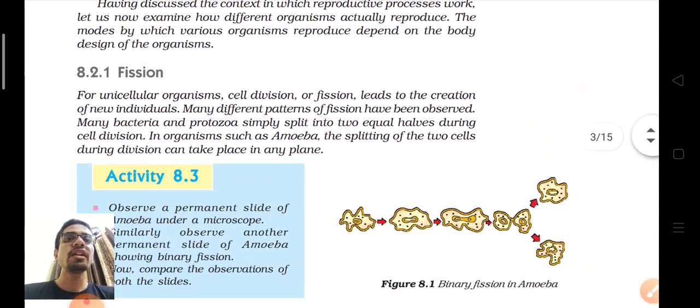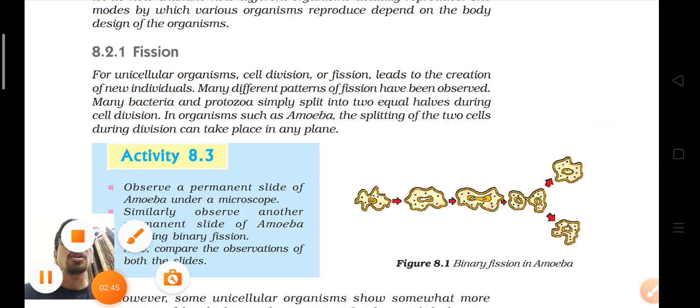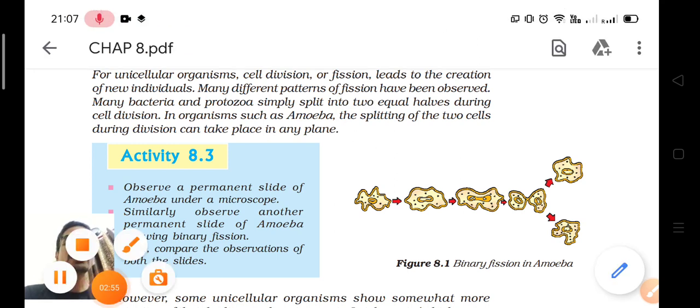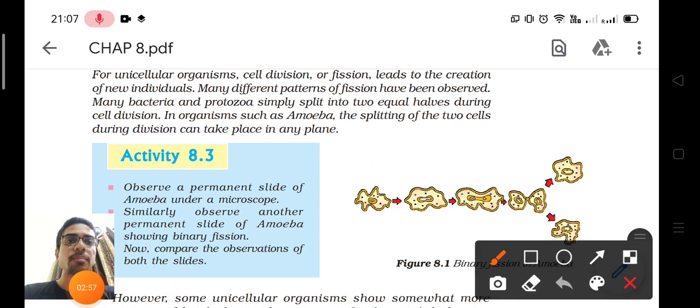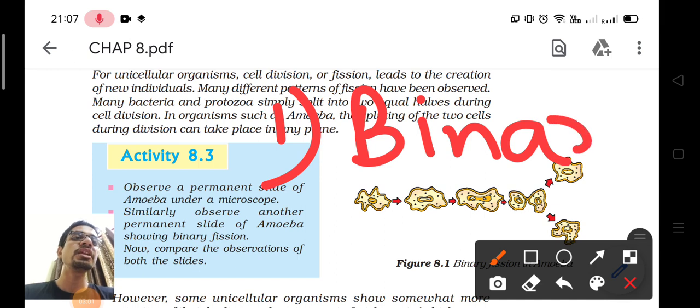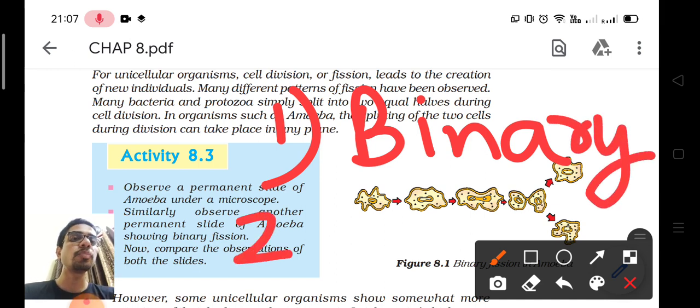Okay, so what is fission? See, in fission, one single organism breaks into new individuals, right? So fission is of two types: binary and multiple. You know the meaning of binary. Binary means two parts, okay, and multiple means many parts.